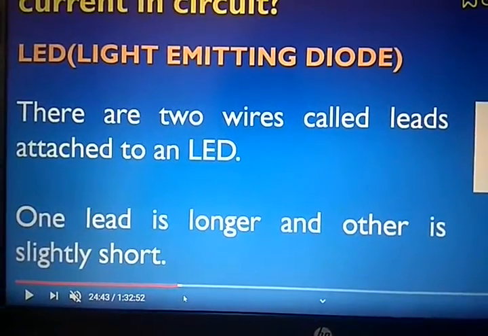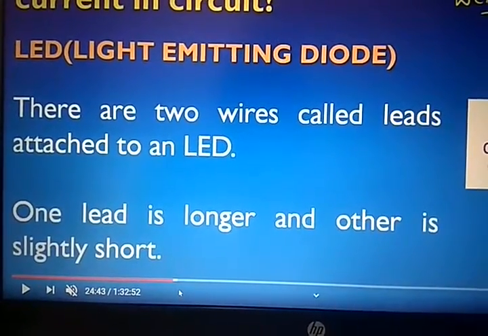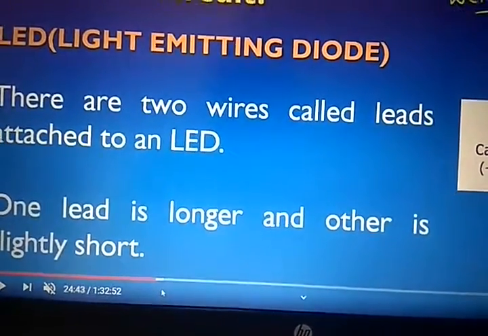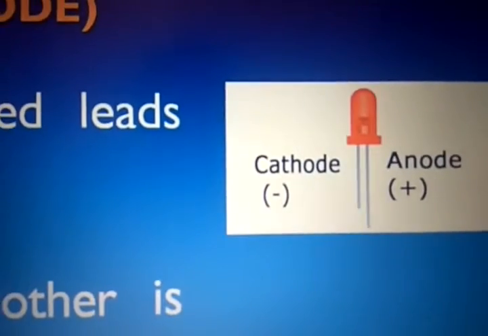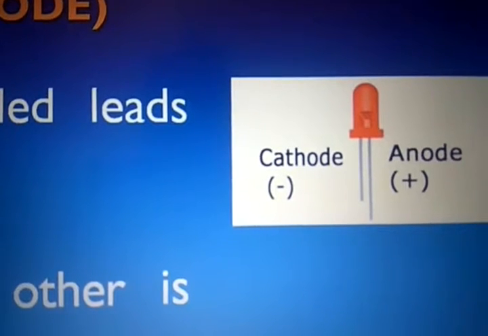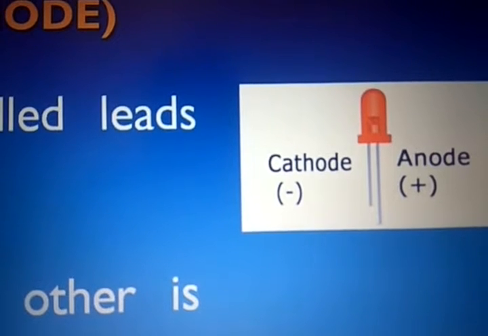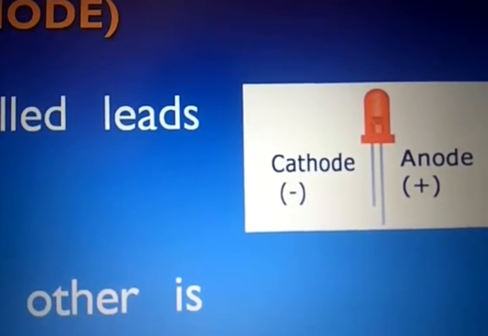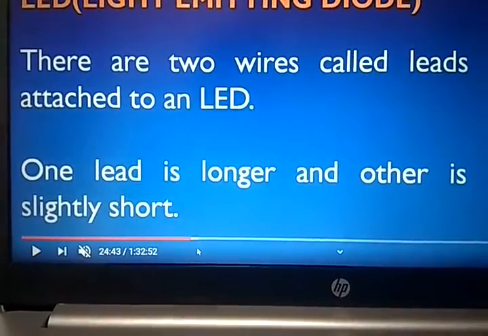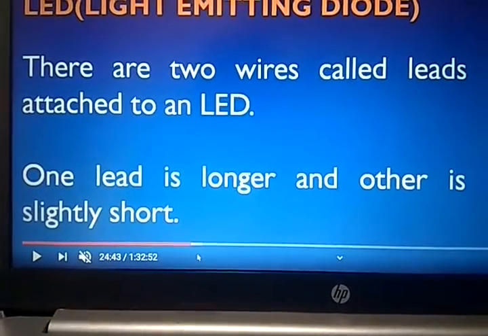Now our next topic is LED. LED means what? L stands for light, E stands for emitting and D stands for diode: light emitting diode. As you can see in the figure of this LED, one terminal is long, that is the anode. Anode means the plus terminal. The other terminal is short, that is the cathode terminal. There are two wires called leads attached to the LED. One lead is longer and the other lead is shorter.